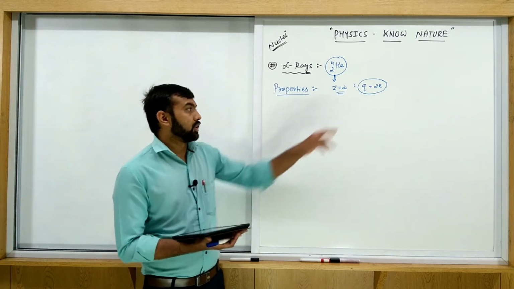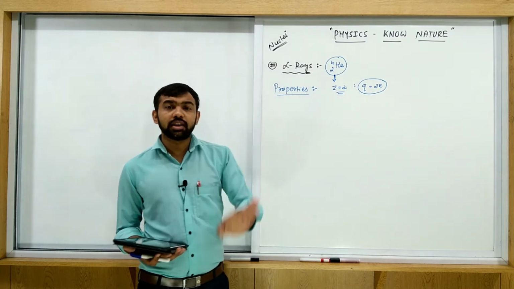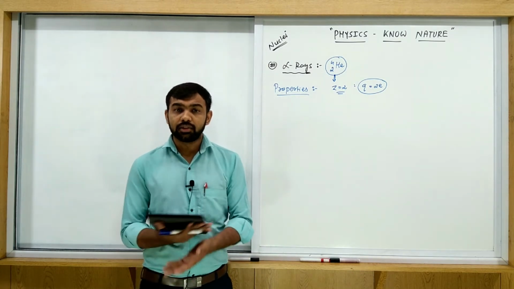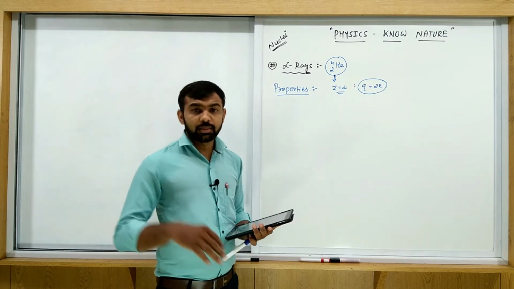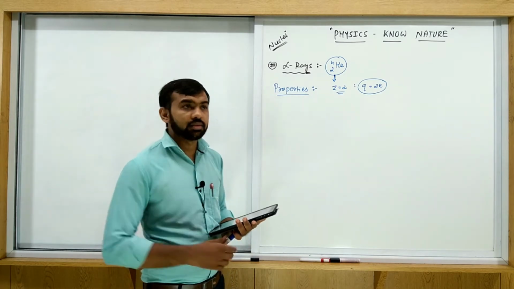Actually, any charged particle is deflected by the magnetic field and electric field. Why? Because if any charged particle is moving inside these two fields, some force is applied.